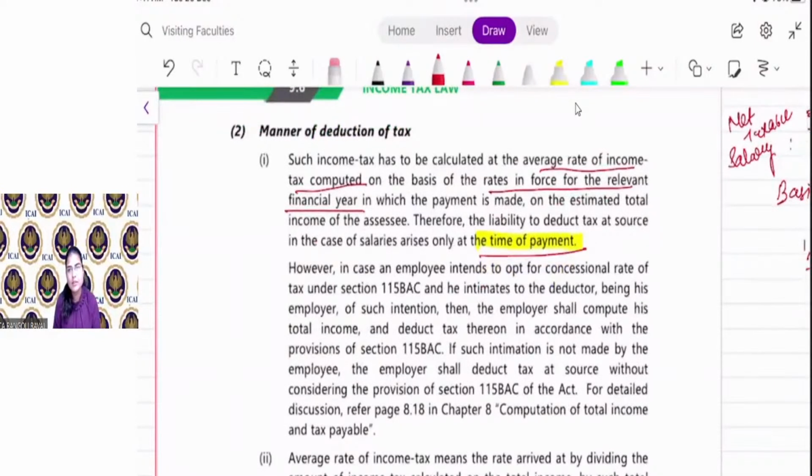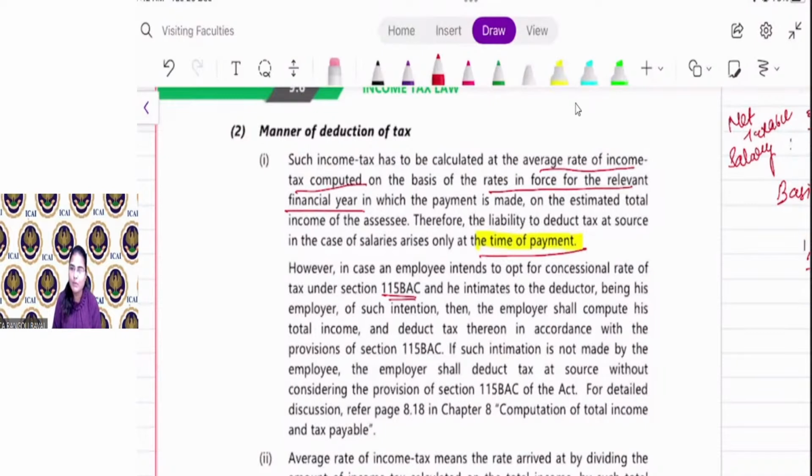Say, for example, you all learned the new scheme, that is 115BAC. So if your employee is opting for the new scheme, that is 115BAC, the new regime of taxation, then what happens? It is the responsibility of the employee to intimate to the employer that he will opt for the concessional rate of taxation under section 115BAC.